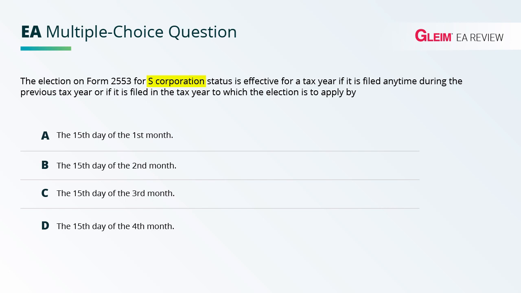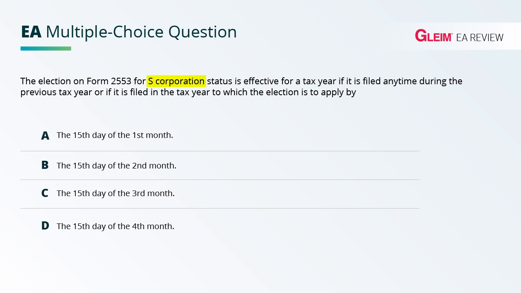The election may be made anytime during the previous tax year or by the 15th day of the 3rd month of the tax year to which the election applies. Note that this is the same thing as saying 2.5 months after the close of the tax year. So the correct answer here is C, because it's saying the 15th day of the 3rd month.